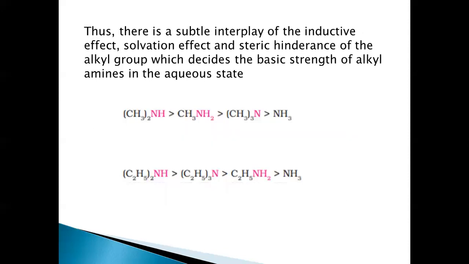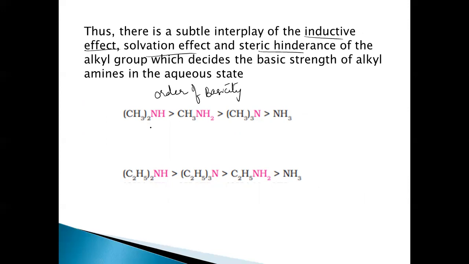Based on all the 3 effects, inductive effect, solvation effect, and steric effect, this is the order of basicity of amines, that is methyl substituted amines and ethyl substituted amines.